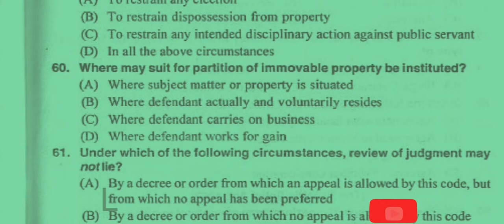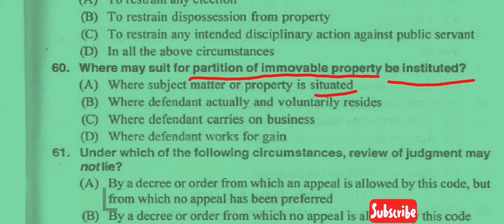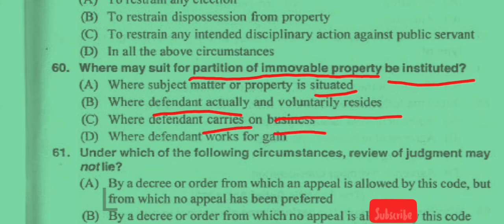Now question number 60. Where may a suit for partition of immovable property be instituted? Option A, where the subject matter or property is situated. Option B, where the defendant actually and voluntarily resides. Option C, where the defendant carries on business. And option D, where the defendant works for gain. So the answer is option A, where the subject matter or property is situated.